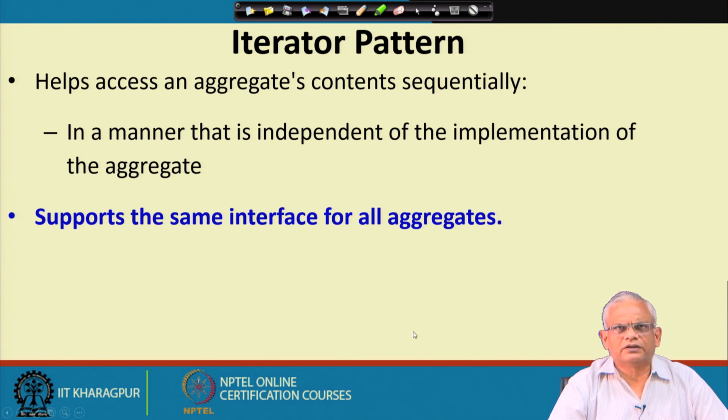The iterator pattern helps to access an aggregate's content sequentially in a manner that is independent of the implementation of the aggregate.